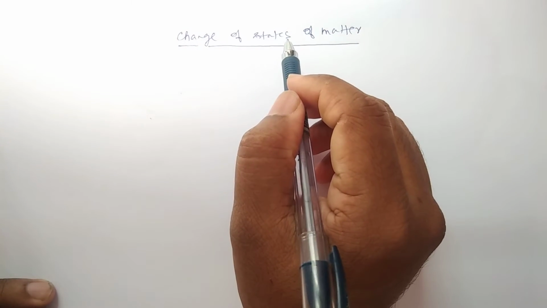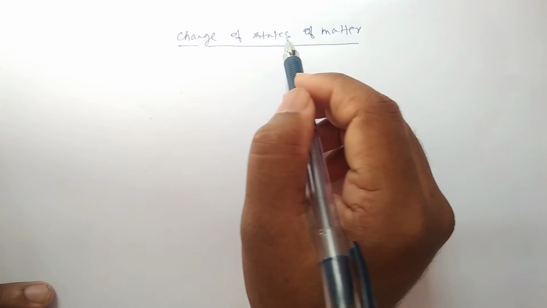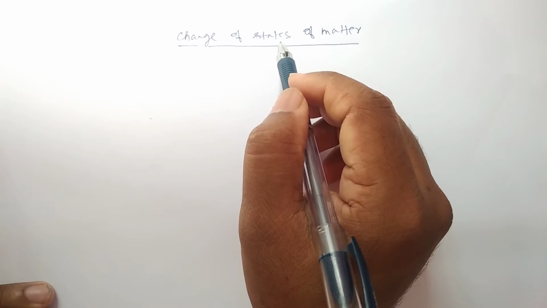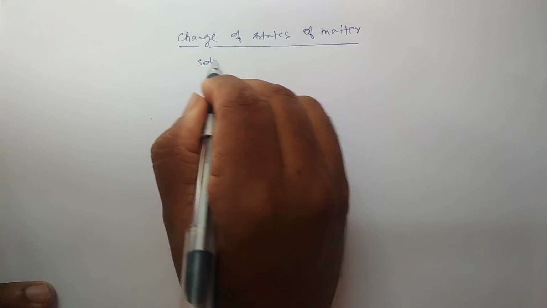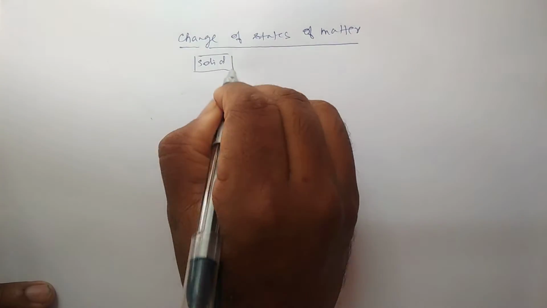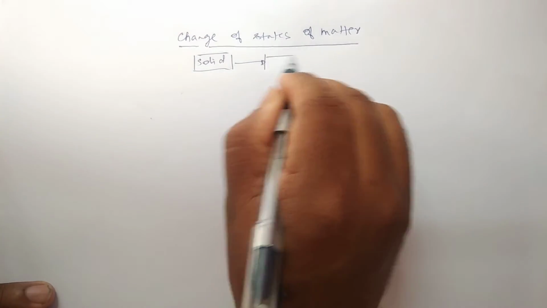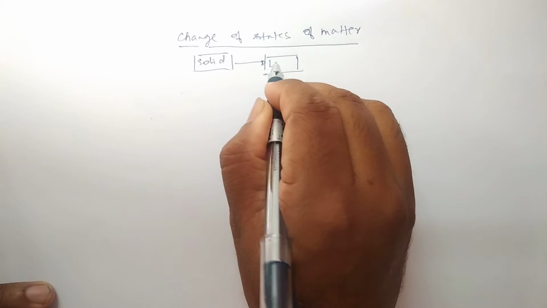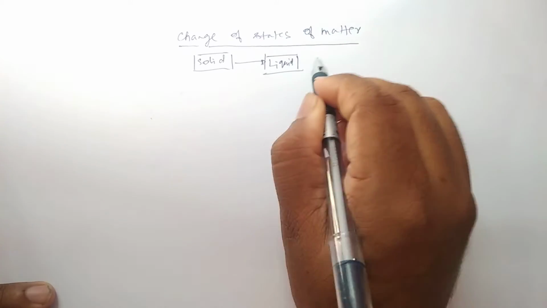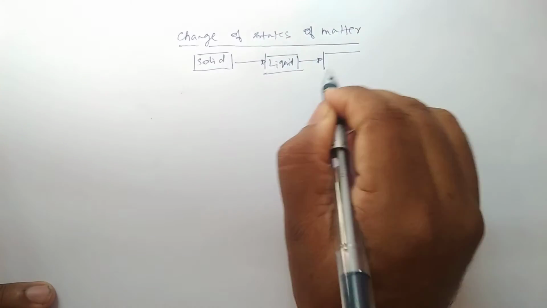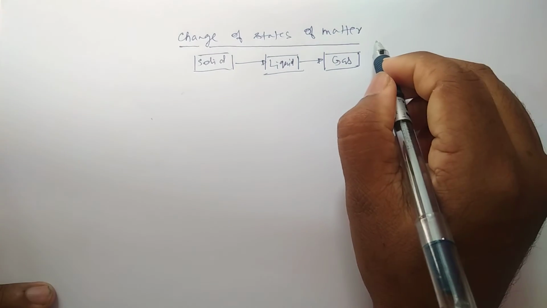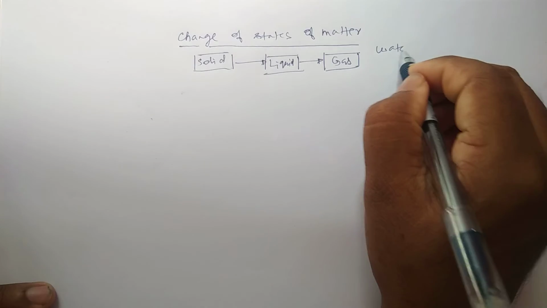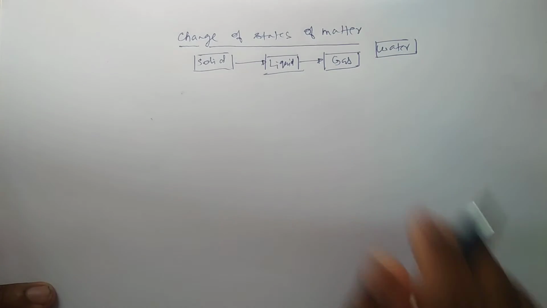There are three states of matter: solid, liquid and gases basically. So today we will discuss solid to liquid, then liquid to gas, how they convert, with an example of water.